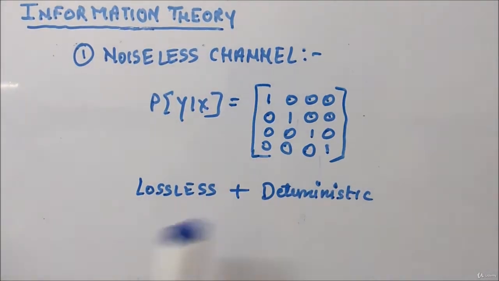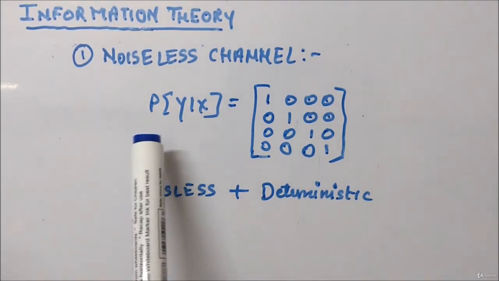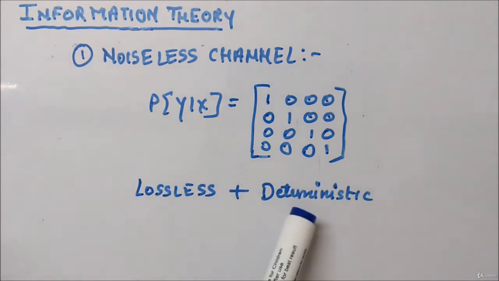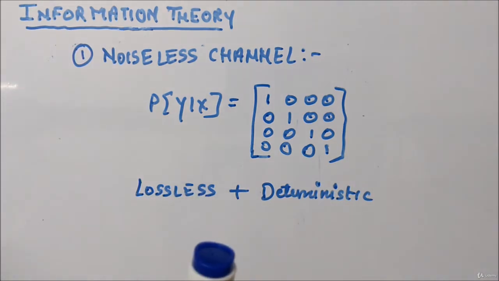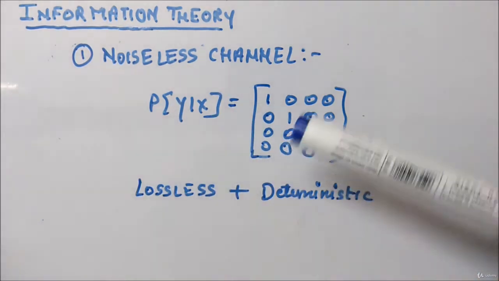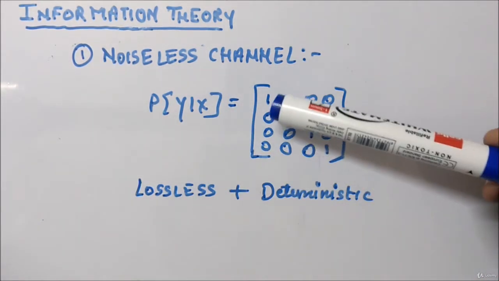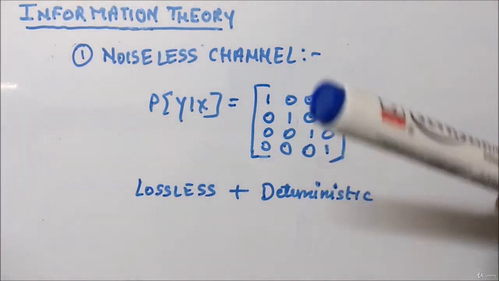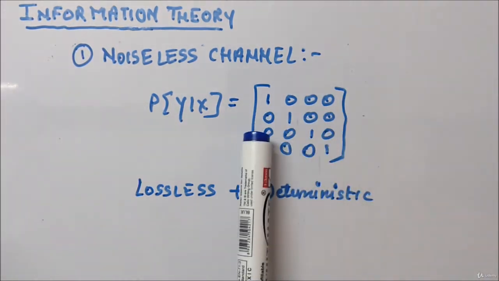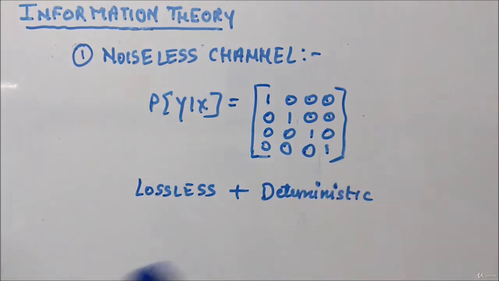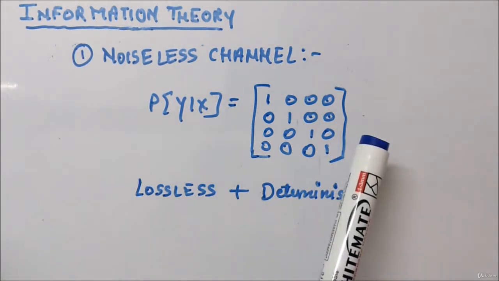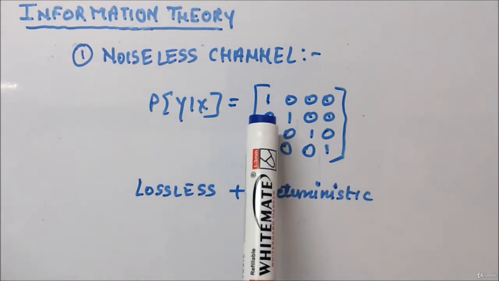And lastly, if the channel matrix is given in this form, where it follows both the lossless as well as the deterministic properties, then you can call that channel a noiseless channel. Lossless means each column should have only one non-zero element, and deterministic means each row should have only one non-zero element, and the only possible value is 1.